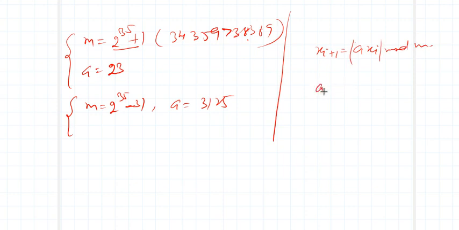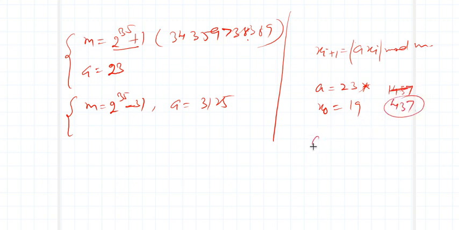So A I am choosing as say 23, and x naught I am choosing as say 19. So 23 into 19 is 437. That's what I am getting.